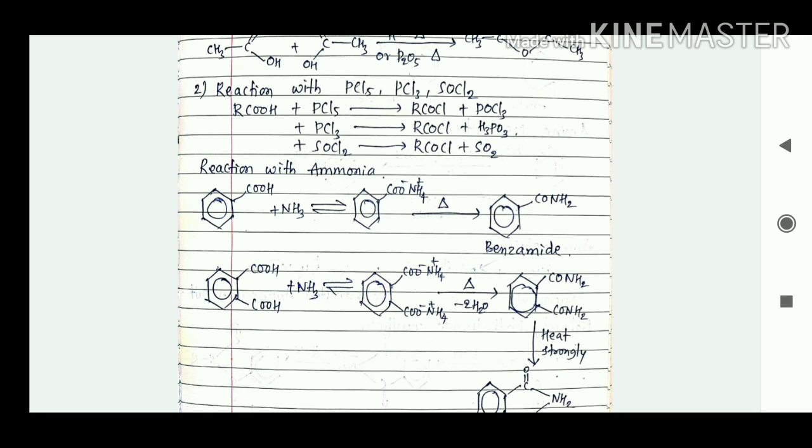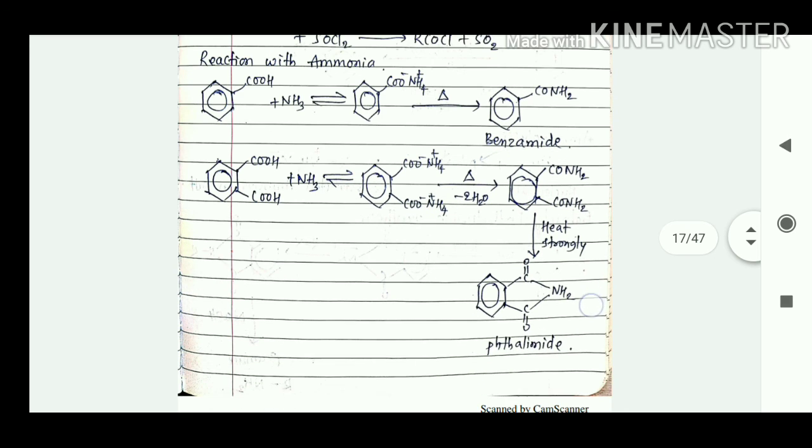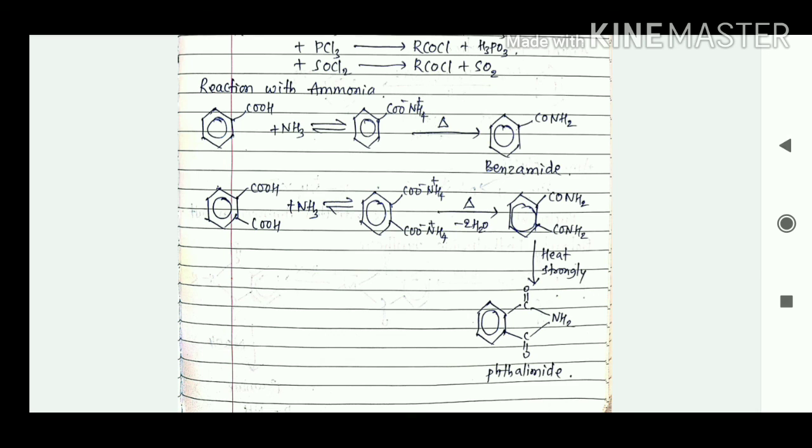So like that, if we have two carboxylic acid groups attached at ortho positions, this carboxylic acid plus NH3, here we're going to get first the salt, then we heat it strongly, then here we're going to get phthalimide, right? So that is CONH CO. This is phthalimide, right?